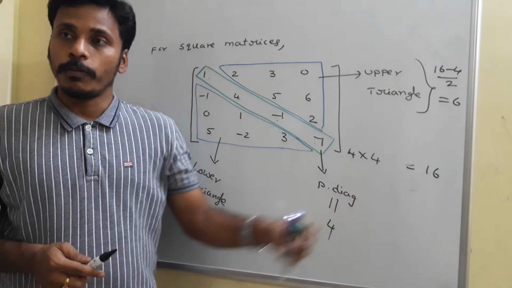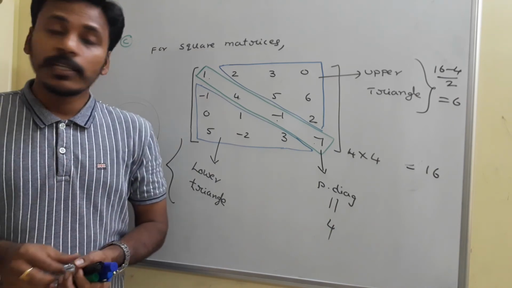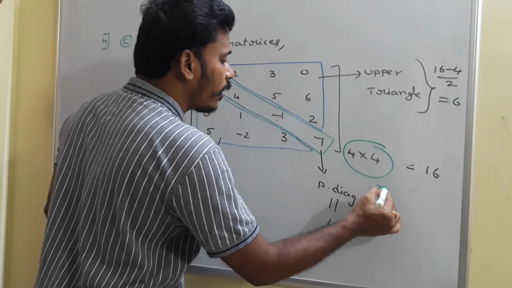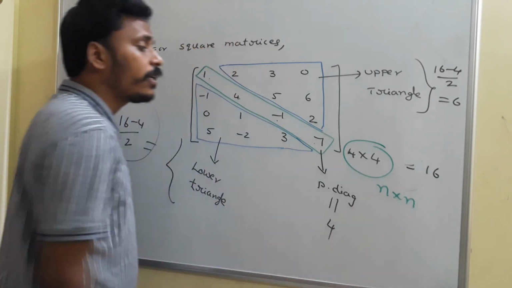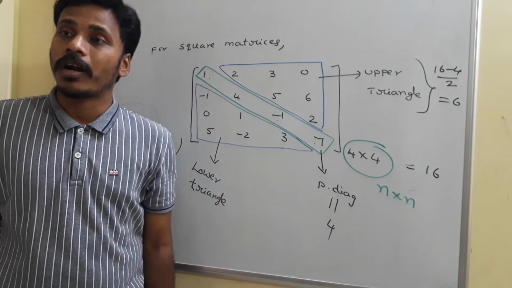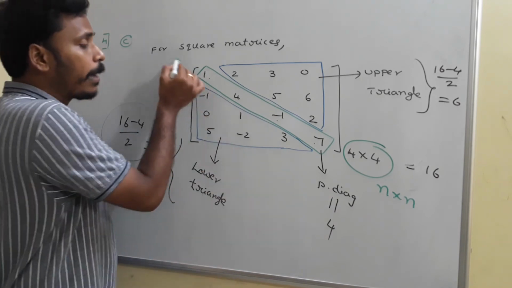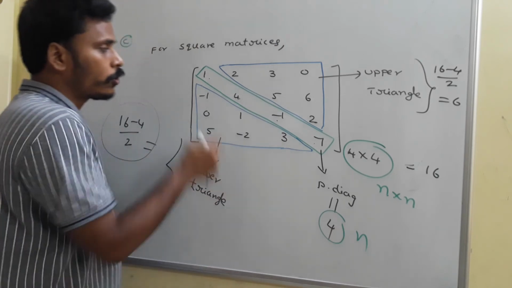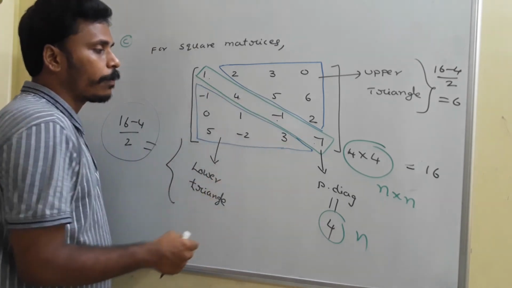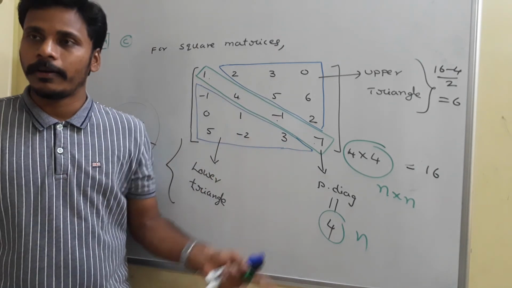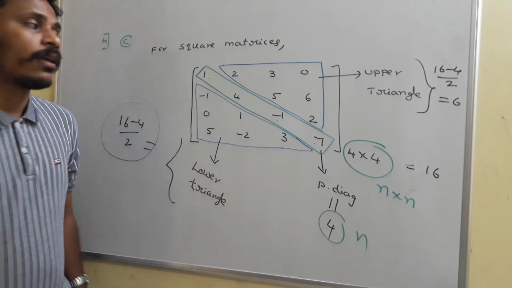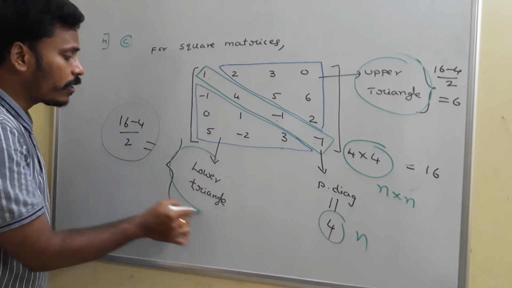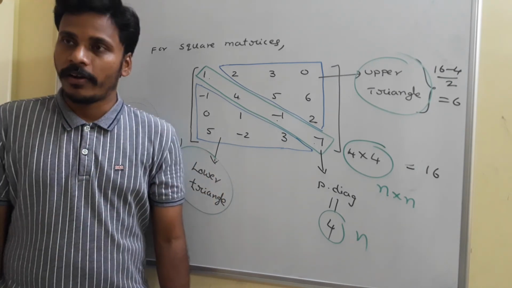Here the order is 4 by 4, but if the order is some n by n, a square matrix of order n by n, then the number of elements in the principal diagonal is n, because every row has one element in the principal diagonal. Then what do you say about the number of elements in the upper triangle and in the lower triangle?